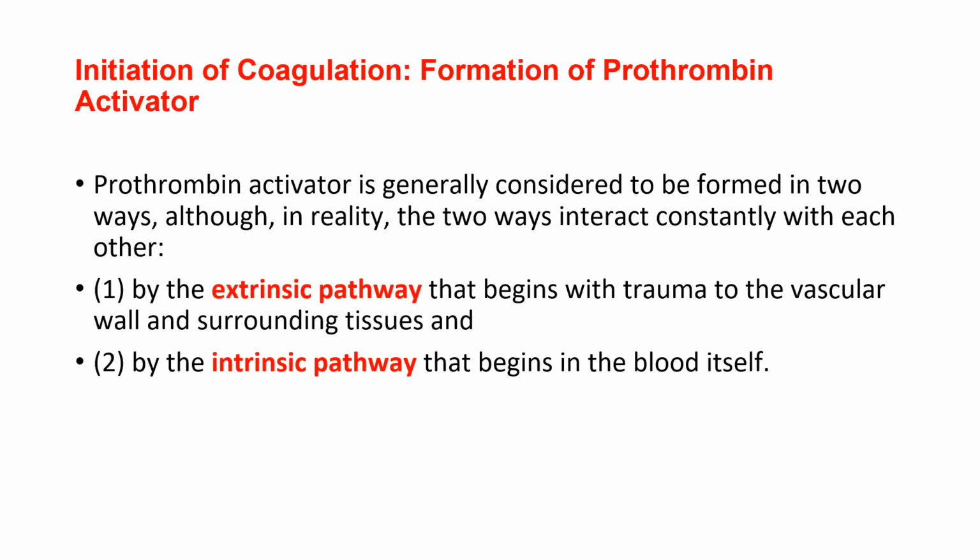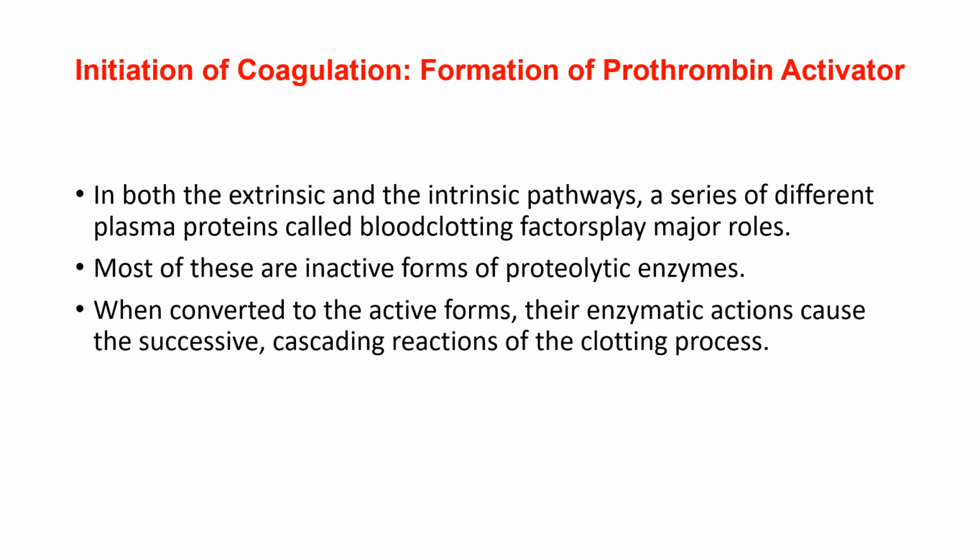Prothrombin activator is generally considered to be formed in two ways, although, in reality, the two ways interact constantly with each other. 1. By the extrinsic pathway that begins with trauma to the vascular wall and surrounding tissues, and 2. By the intrinsic pathway that begins in the blood itself. In both the extrinsic and the intrinsic pathways, a series of different plasma proteins called blood clotting factors play major roles. Most of these are inactive forms of proteolytic enzymes. When converted to the active forms, their enzymatic actions cause the successive, cascading reactions of the clotting process.